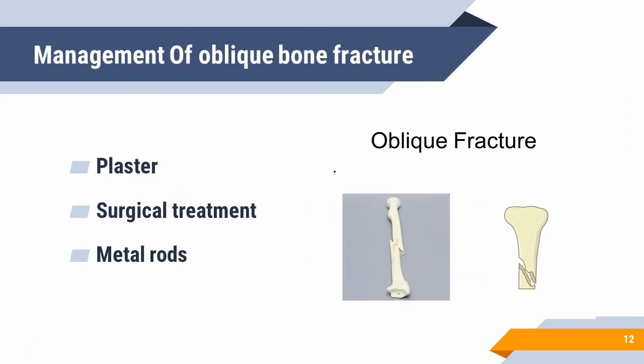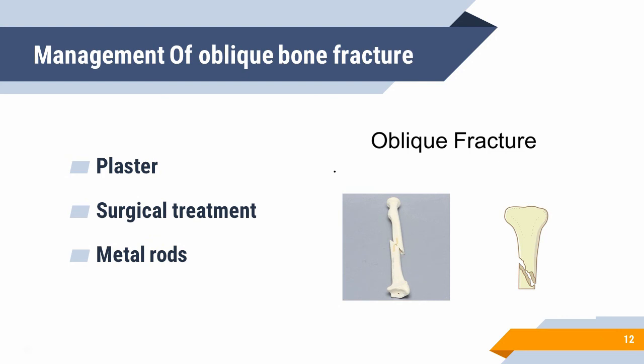Now the next one is management of oblique bone fracture. This fracture occurs when bone is broken diagonally, okay? And children, the method of treatment of oblique bone fracture usually depends on the amount of damage to the bone, okay? So the first one is plaster. See, if the damage is minimum, a plaster cast can be used to treat the fracture, okay?